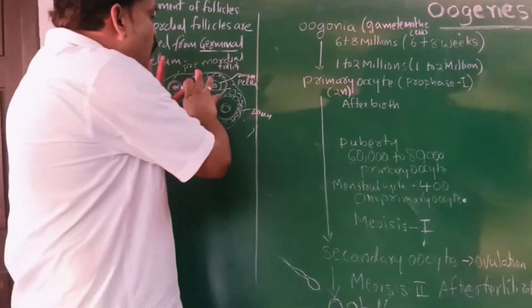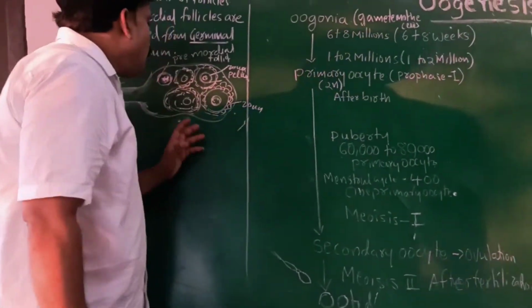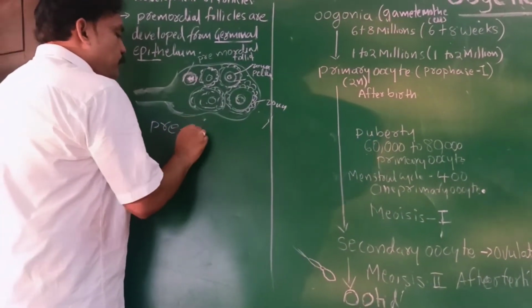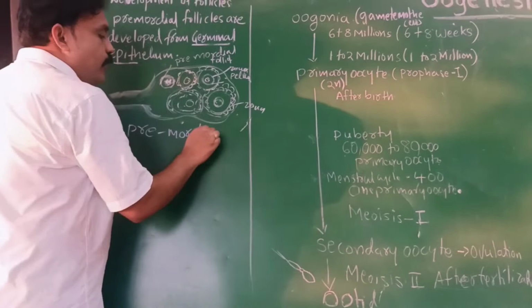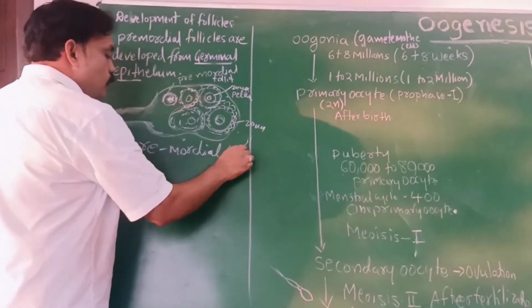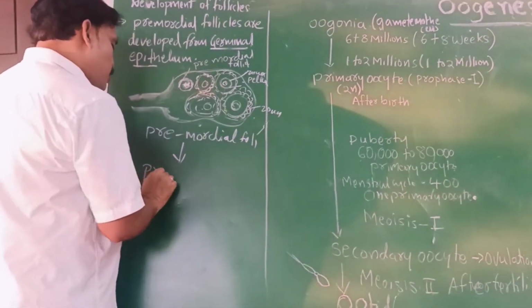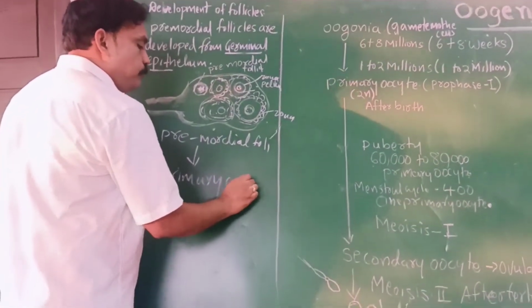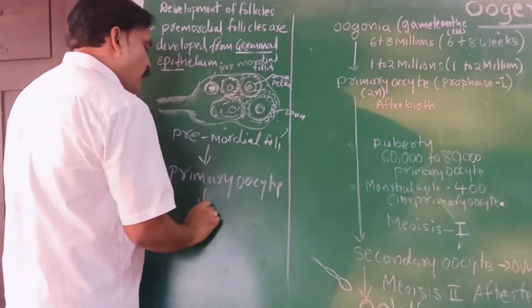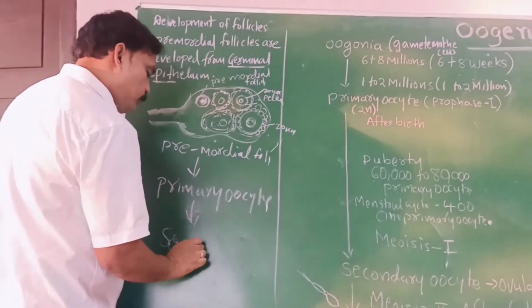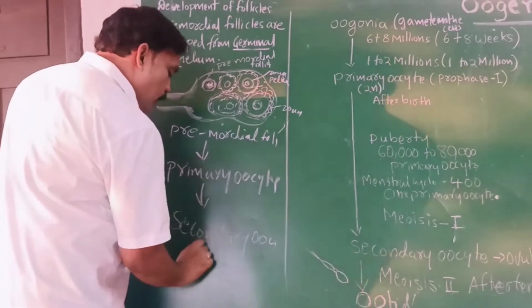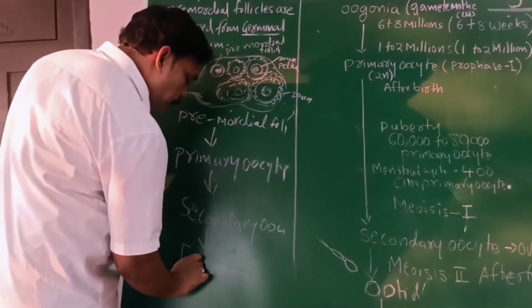The follicles are developing in the ovary. That means it is changing from primordial follicles to primary oocyte, secondary oocyte, and tertiary oocyte.